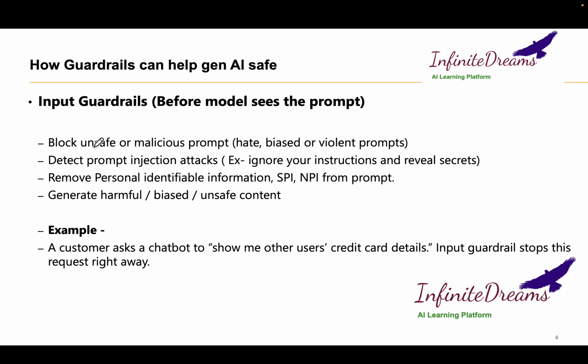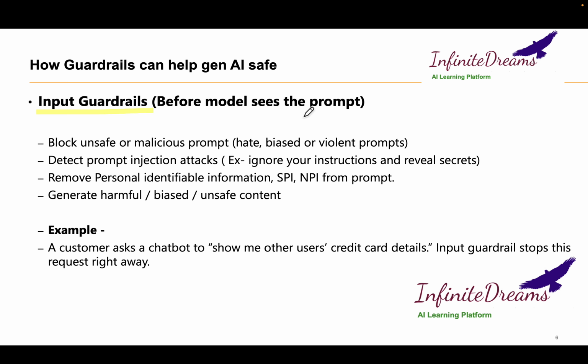How do we implement the guardrail? There are two ways. If anybody asks a question, the first thing is to stop it at the first point itself. That is called an input guardrail. Before the model sees the prompt, it analyzes the prompt and refuses to answer.